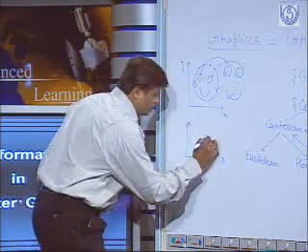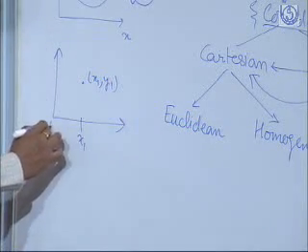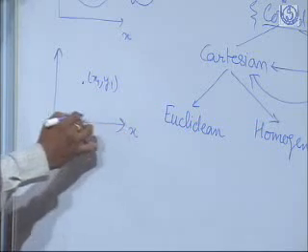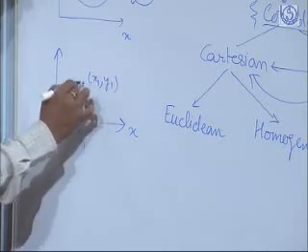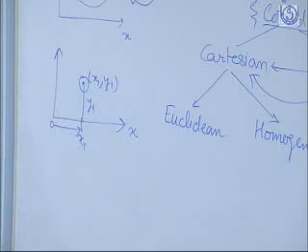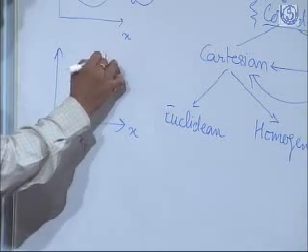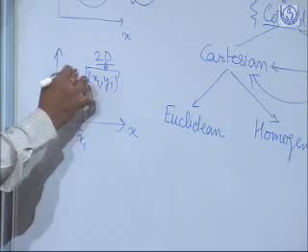This point is x1, y1. So what does it mean? It means that if I move from the origin x1 units in the x direction and y1 units in the y direction, then definitely I will reach this point. So this format is a two-dimensional Cartesian address of this point A.